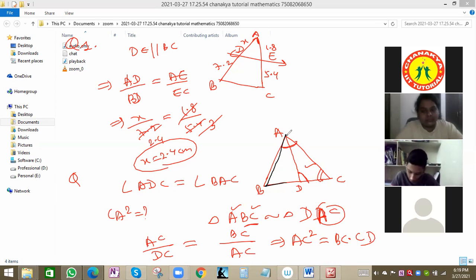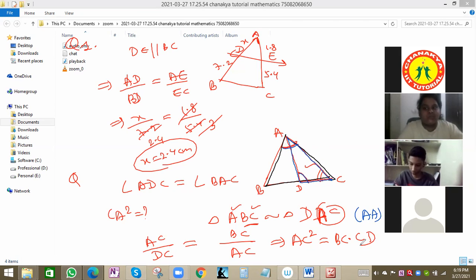Triangle ABC is similar to triangle DAC, this one. And what is the criteria? Angle criteria, where two angles are equal. This angle C is common, and in triangle ABC, angle A is equal to angle D in triangle ADC.